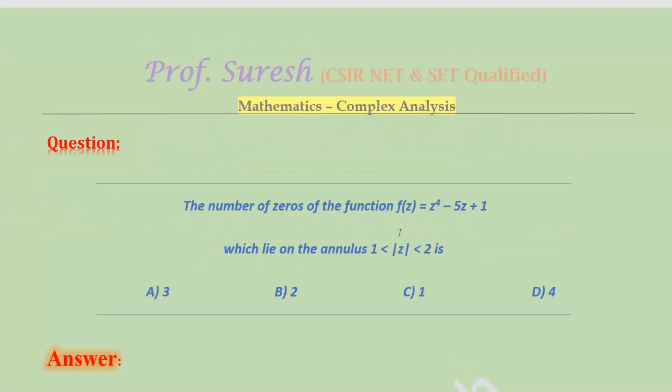The number of zeros of the function f(z) = z⁴ − 5z + 1 which lie in the annulus 1 < |z| < 2 is.